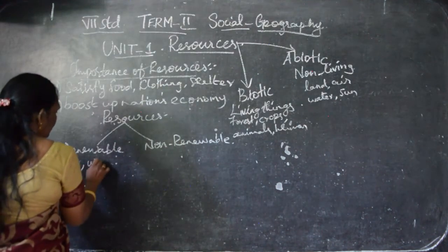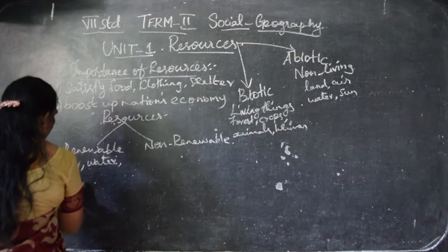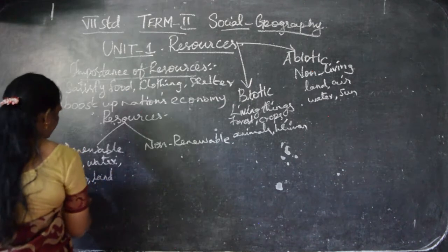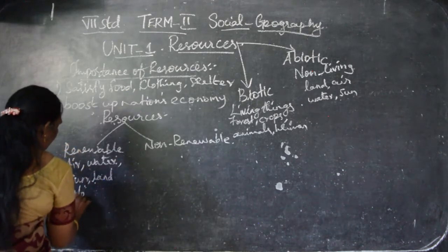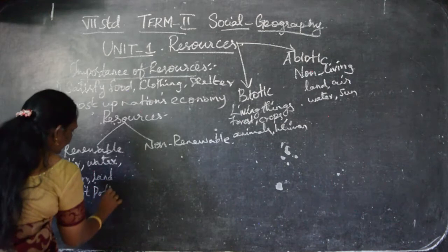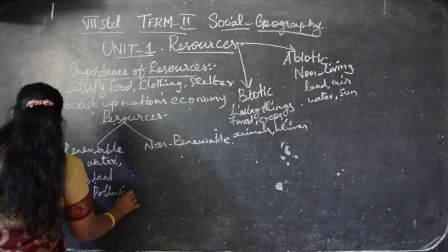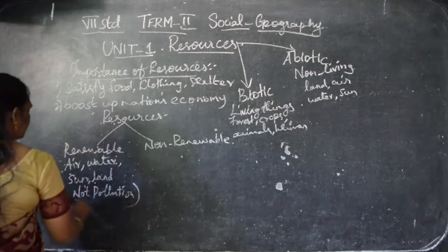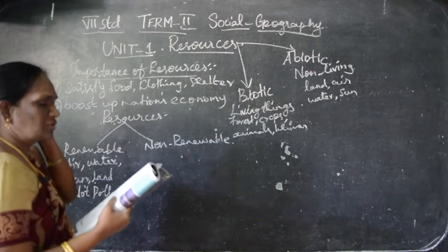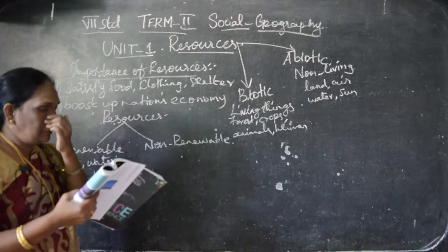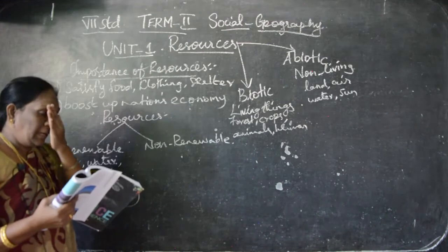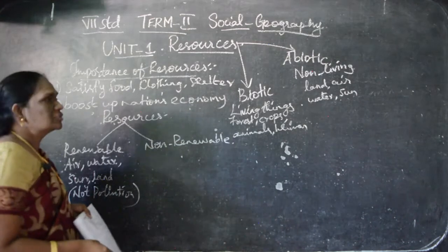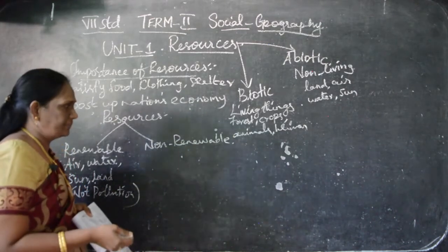For example, air, water, sun, land. They are not pollution. Understand? They are called renewable resources. Examples: solar energy, wind energy, that is air, and hydel power. One by one, we'll see it now. First one, solar energy, a renewable resource. Understand?